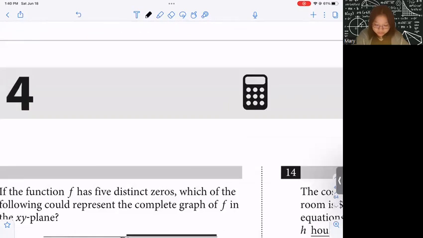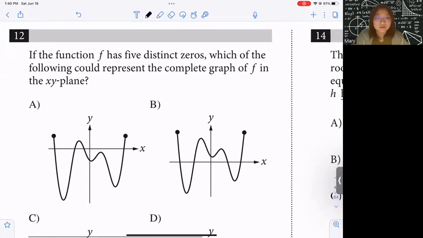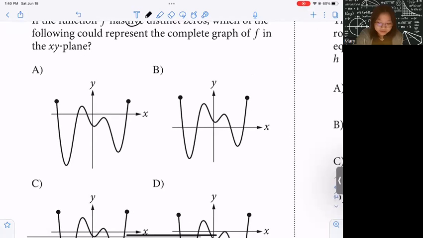Okay, next question. Number 12 here, it says if the function f has 5 distinct zeros, which of the following could represent the complete graph of f in the xy plane? When we're talking about zeros, we're talking about when the graph intersects the x-axis. So in this case, we need the graph to intersect the x-axis 5 times because it says there are 5 distinct zeros. So let's just count.